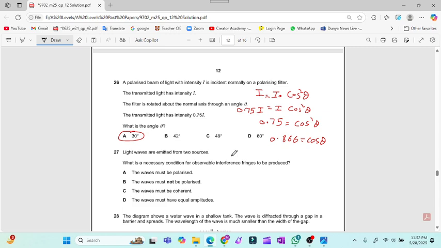Question 26, Malus's law, a polarization related question. I equals I naught cos squared theta. The input is I, the output is 0.75 I. He is asking what the angle theta is. So you will apply the equation, and then cos theta is equal to 0.866, and cos inverse of 0.866 will give you an angle of 30 degrees.